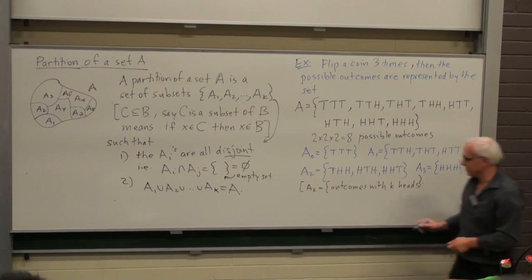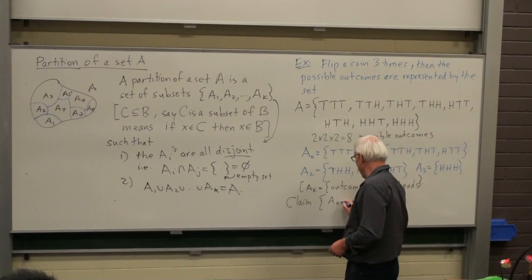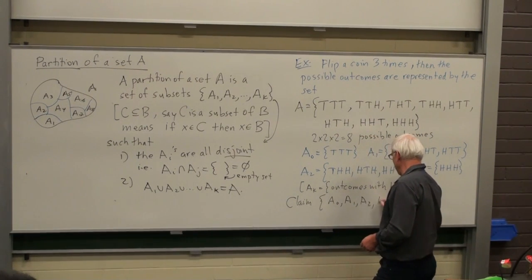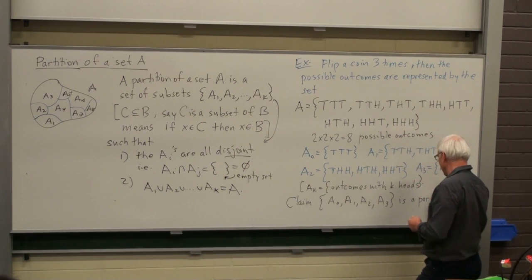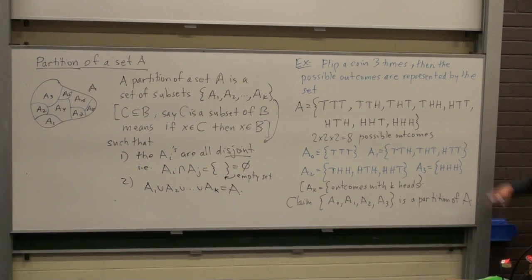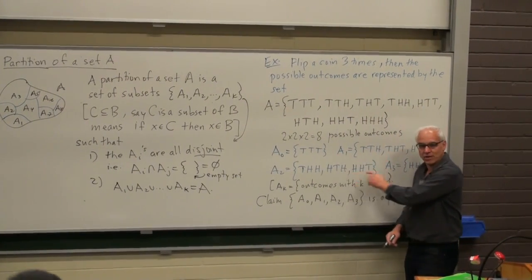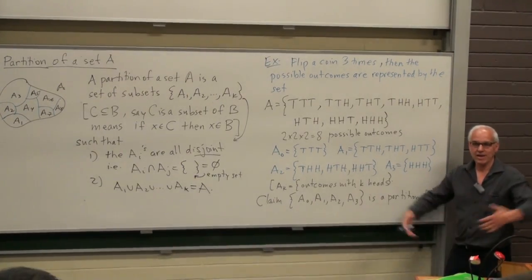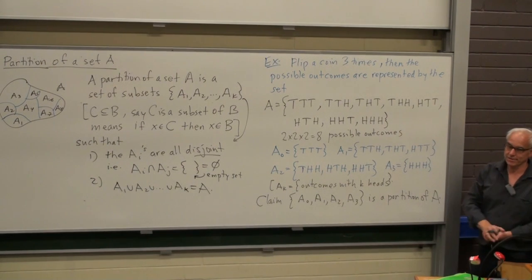And we claim that the set A0, A1, A2, up to A3, this is a partition of the big set A. Okay, and what does it mean? It means that, first of all, they're all disjoint, right? There's no overlap between these sets. And the second condition is that altogether we get the whole set A from them.